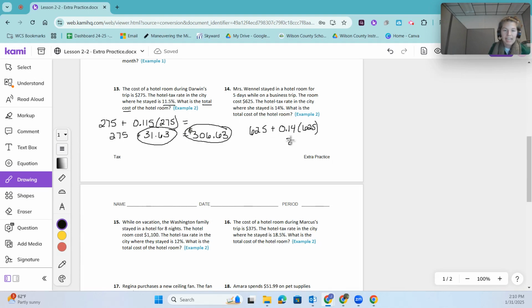That's going to be $87.50 in tax, and I'm going to add that to the cost of the room. So $87.50 is the amount of tax, and $625 is the cost for the room before tax. When I put those together, I get $712.50.